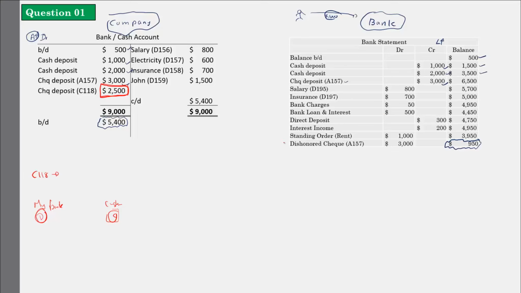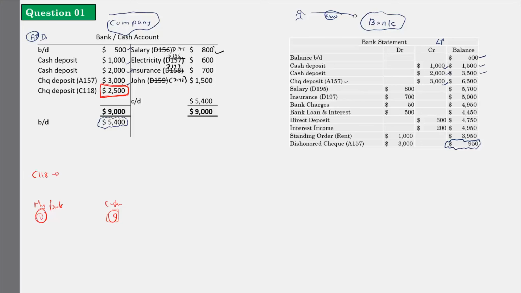Now let's see the remaining ones. All my debit records are done, so now let's go to the credit side. I have paid my salary through a check, so I want to change these check numbers. I'll change this to D195, this one to D196, this one D197, and this one D198. Okay, I changed the check numbers. So salary D195, 800, is there on the credit side in my accounts.